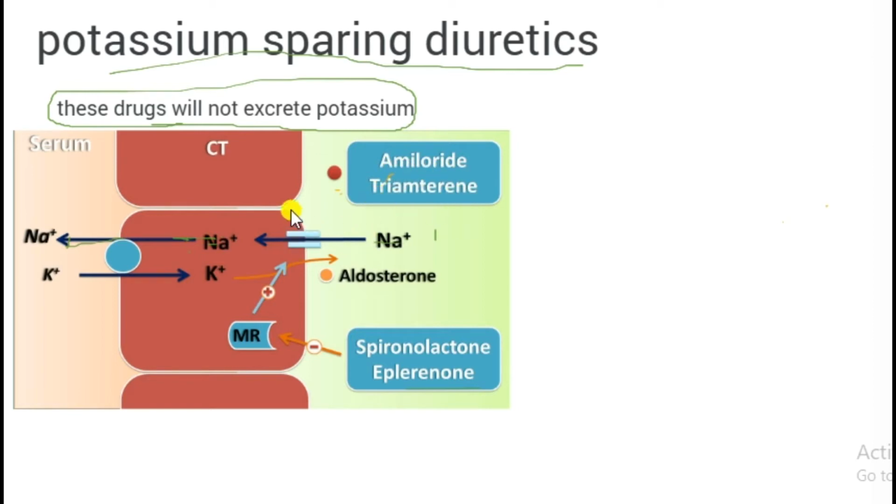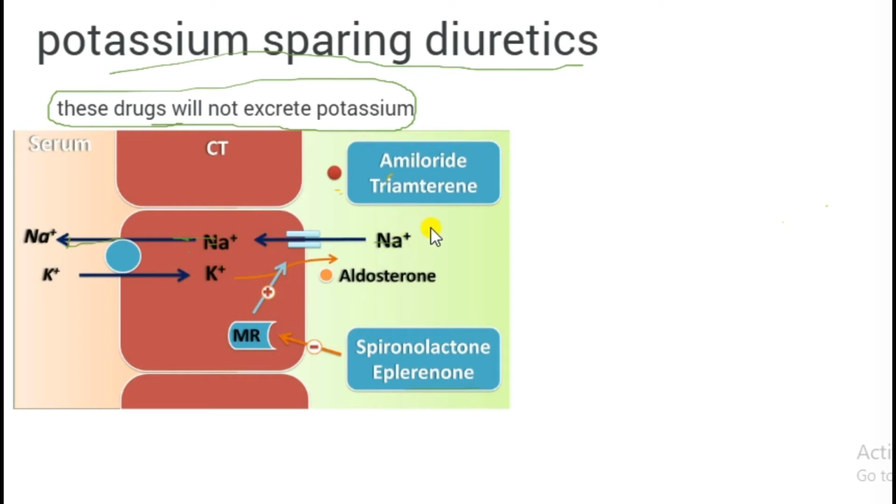Amiloride and triamterene block this channel, so no sodium uptake happens. Sodium is excreted, and along with sodium goes water. Spironolactone and eplerenone act by competitive inhibition of the mineralocorticoid receptor, which inhibits this channel.